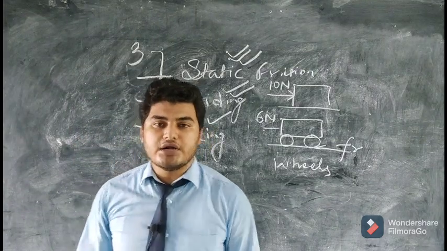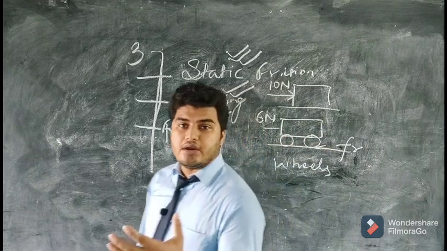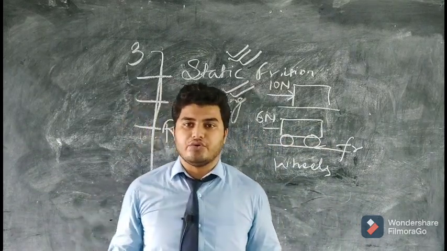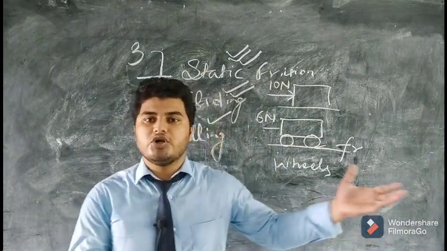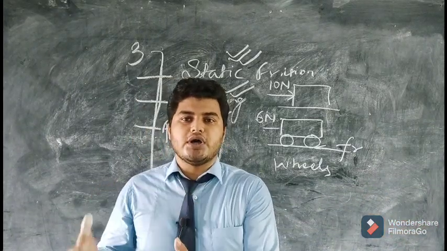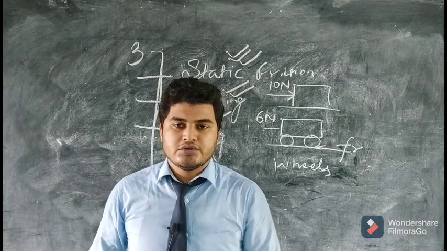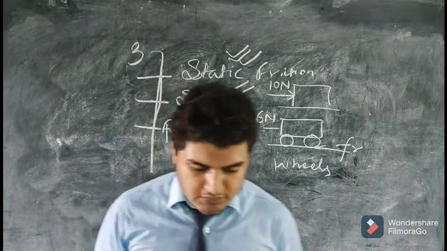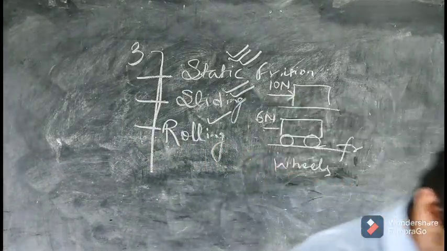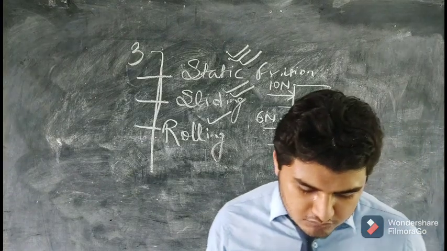Then what are the advantages of friction? See, if friction force will not be there, we will not be able to walk on the floor. Vehicles will not be able to move on the road, right? Machines will not be able to work because their parts will not be able to work over one another. So friction is necessary. Cars, buses, cycles are able to move on the road. We are able to walk on the road or on the ground.